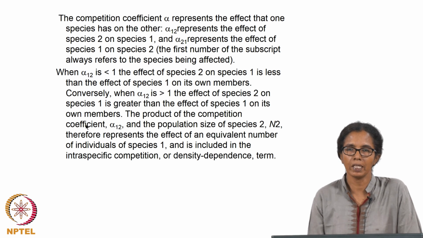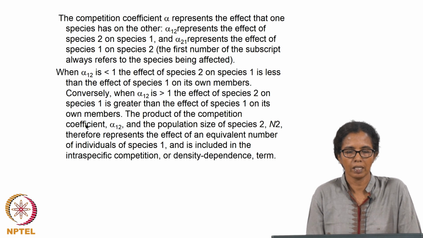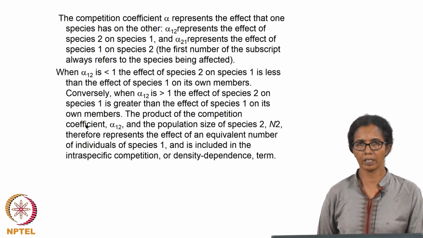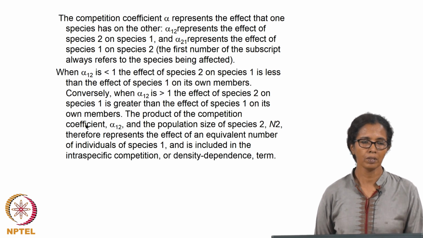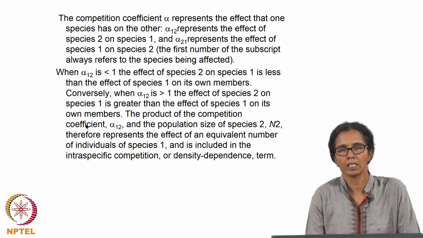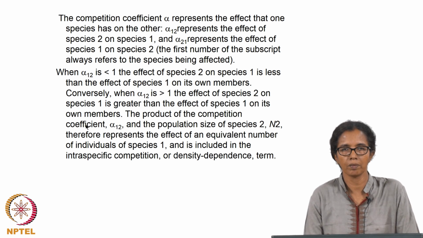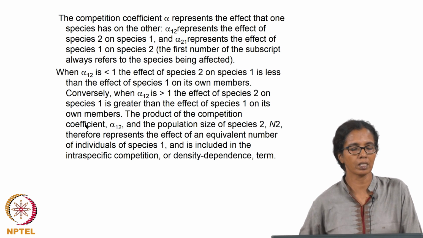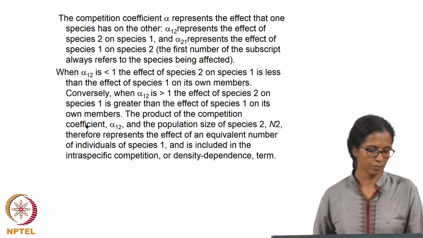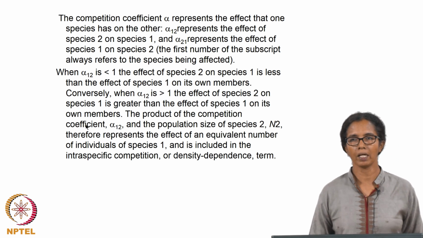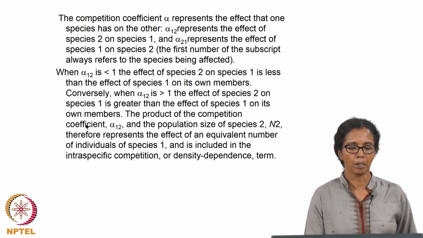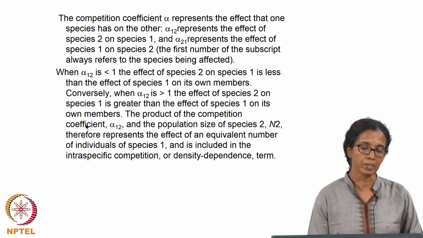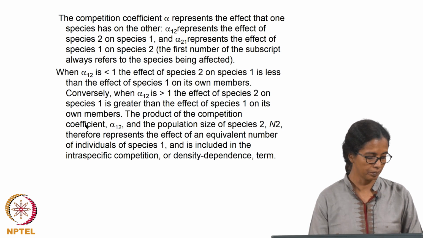Now, let us say we have a predator coming into the picture. So, there are herbivores, and then if there are predators, how does this logistic model get modified, or are there different ways in which you can capture the population of both the prey and the predator existing in a particular place? So, this will become very complex if you have multiple species of, let us say, prey and multiple species of predators coexisting in the same ecosystem, and the population will have different dynamics because of this, with different parameters of competition coefficient affecting each species due to the presence of the other species in the same area, same ecosystem.